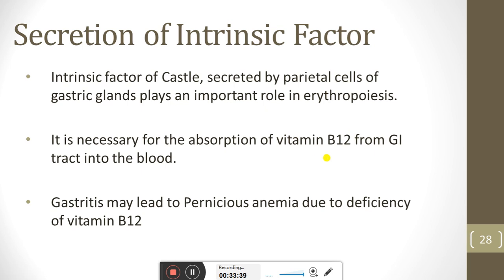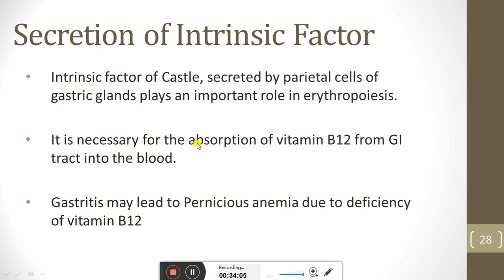The absorption of vitamin B12 from the GIT is basically dependent on the secretion of intrinsic factor, and gastritis may lead to pernicious anemia due to deficiency of vitamin B12. If the absorption of vitamin B12 does not take place, then pernicious anemia will occur.